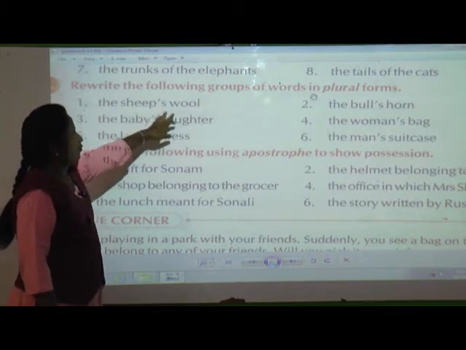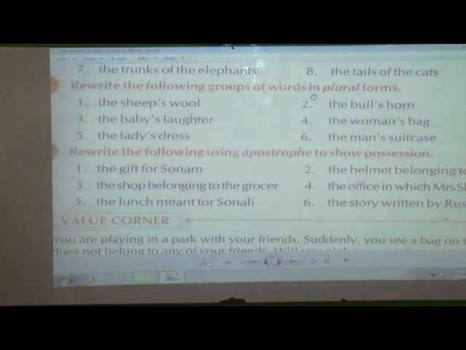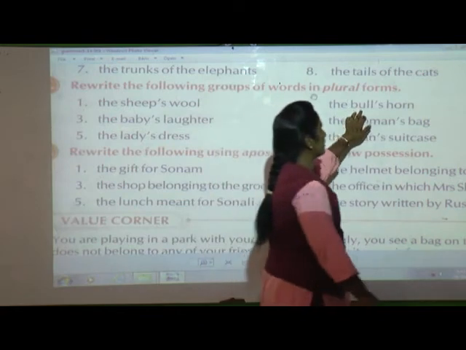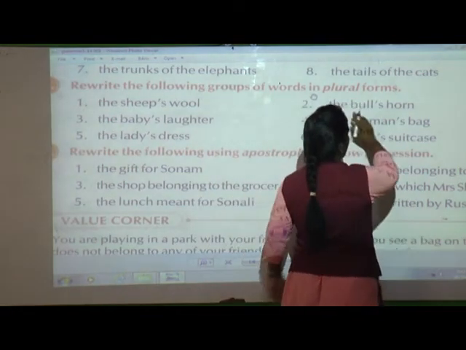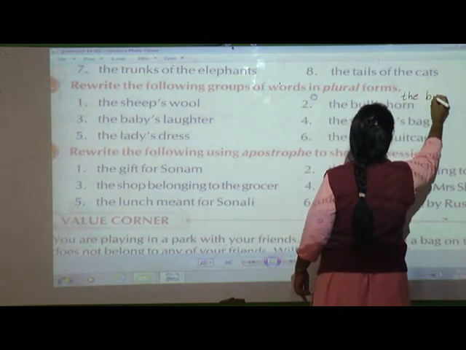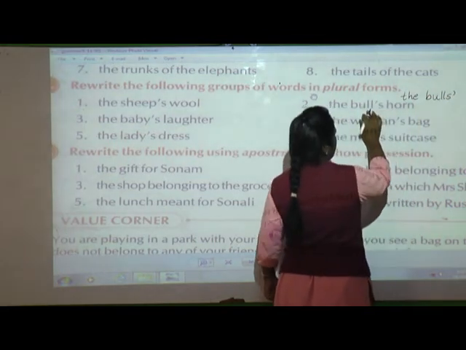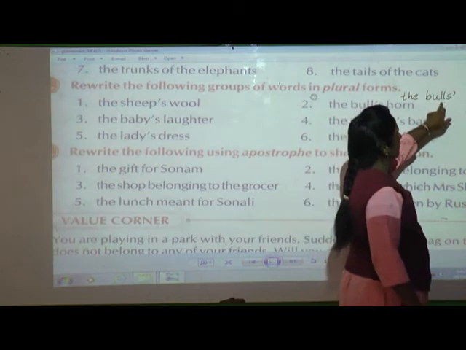The sheep's wool. Second, if you take the bull's horn, here you are going to write now the bulls' horn. Now the bull is a singular noun, you are going to change it into plural now. How are you going to change? See, if you want to change it now, the bulls, and if you write the spelling of bulls, that will be B-U-L-L-S.